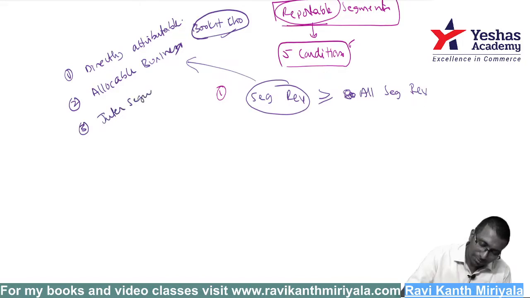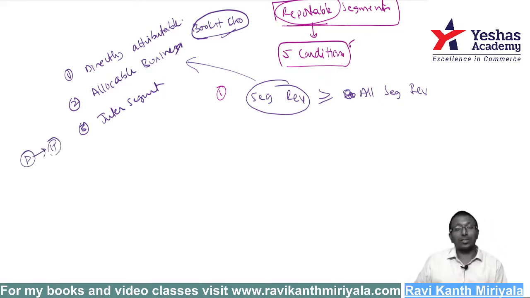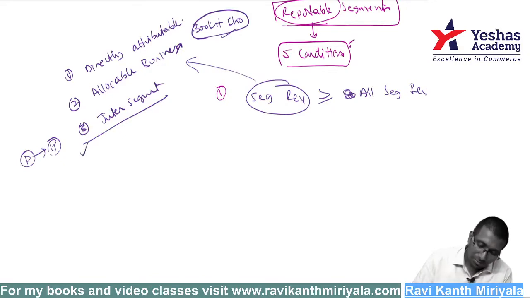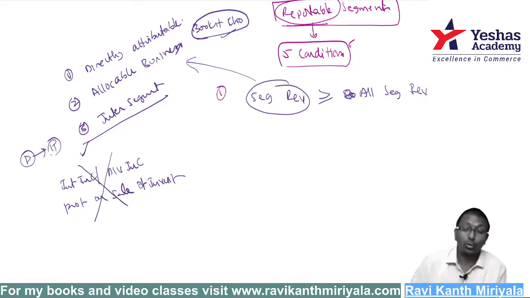Intersegment means, for example, paper business we supply to some hotel, our own hotels only, we have another segment. That is internal within branch, departmental sales. One department is selling to another department. That is also part of my segment revenue. Remember, segment revenue does not include interest income. No way. Dividend income, no way. Profit on sale of investment, no. These incomes are not going to be included.